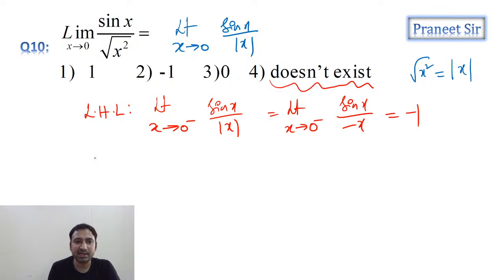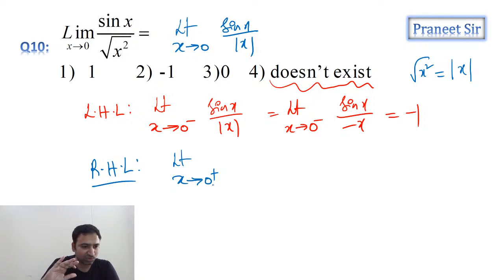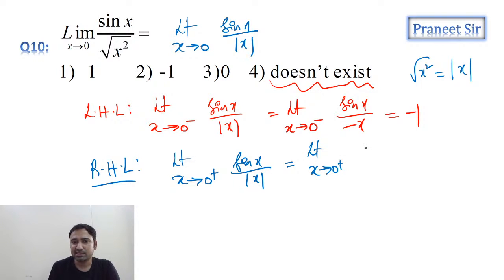What about right hand limit, guys? Let's calculate right hand limit. Right hand limit means limit x tending to 0 plus, slightly more than 0. So sin x by mod x, but mod x can be replaced with x because x is positive. So now we're getting 1.